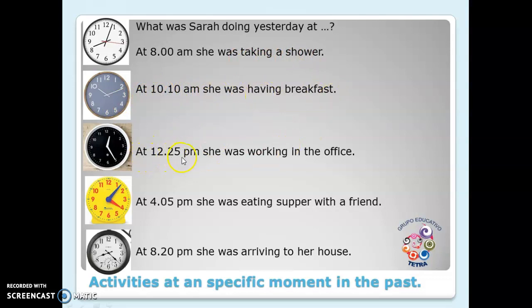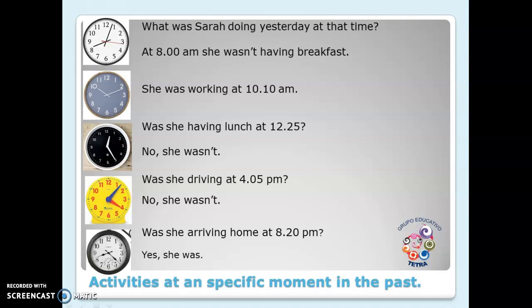At 12:25, she was working in the office. At 5 past 4, she was eating supper with a friend. At 8:20 p.m., she was arriving to her house. So these activities are talking about a specific moment in the past. Now we are talking about the activities that Sarah was doing yesterday. Yes? And now we have the negative form and the question form, so you can have more examples.